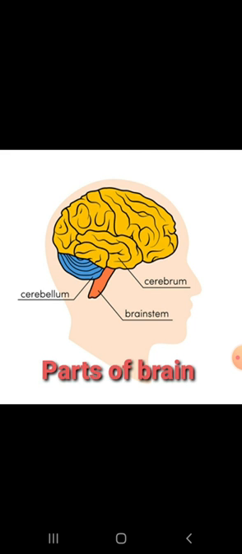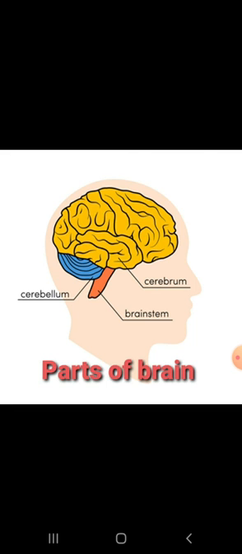So student, the brain does different functions for our body. The main function of the brain is that it helps us to think and take decisions properly, and also it helps to send the messages. It helps to control our body movement.